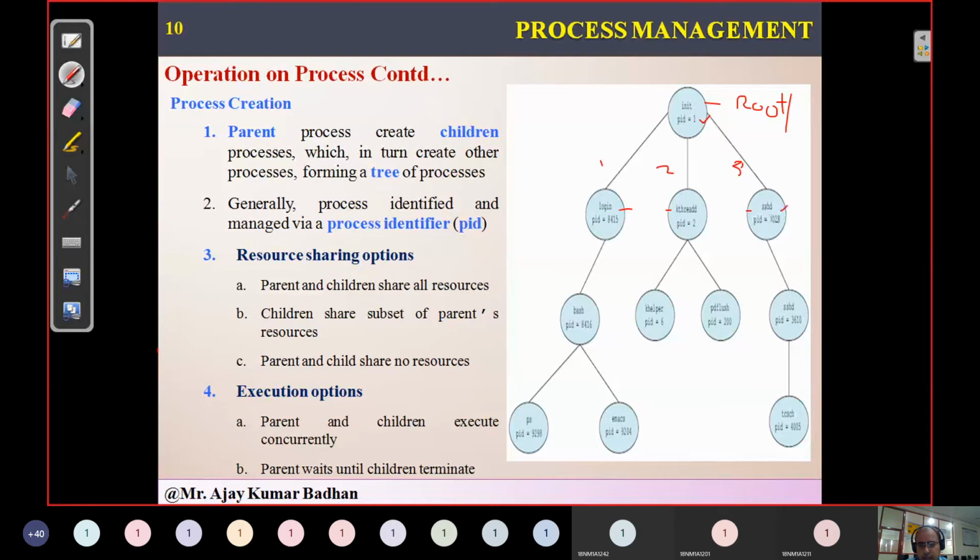Now remember, each one has threads. This process has its own ID, and this one has its own ID. All these three belong to this. The login child process will take care of the users who are logging in to that particular system, whereas these two will take care of other kinds of activities. So here, what is kthread doing? He is creating new processes, 21 and 22. He has created two different processes so that he can make the work easier. In the same way, coming to SSH thread, he has created only one child process, and this is indirectly creating another child.